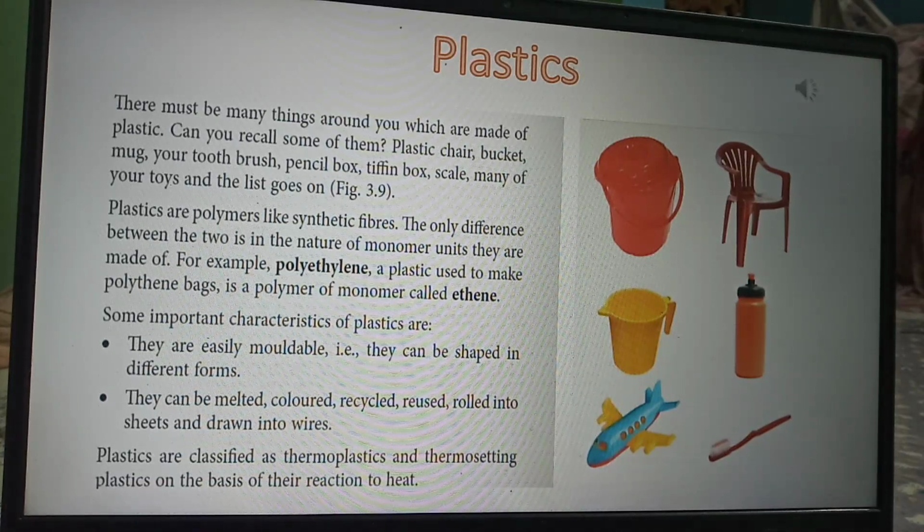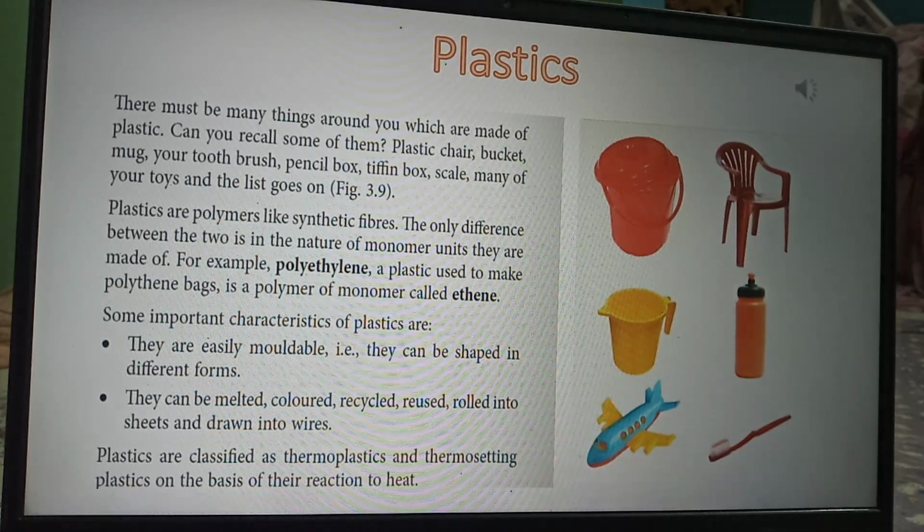Now let us discuss some of the important characteristics of plastics. What are the important characteristics? First one is they are easily moldable. Moldable means you can easily shape it into different forms. You can easily mold it. They can be shaped in different forms. This is the meaning of moldable.